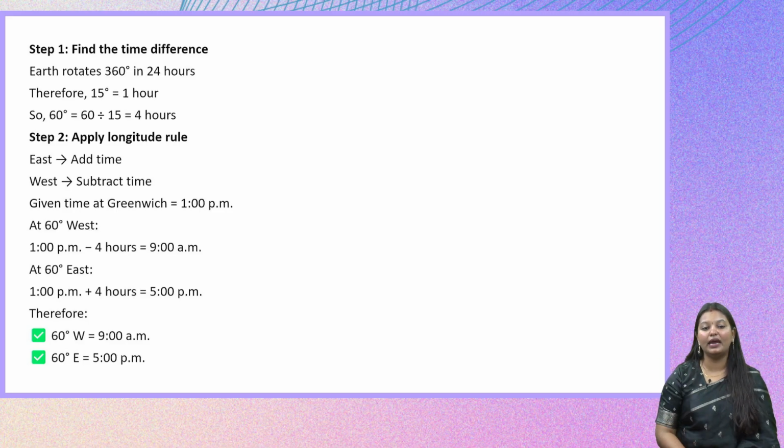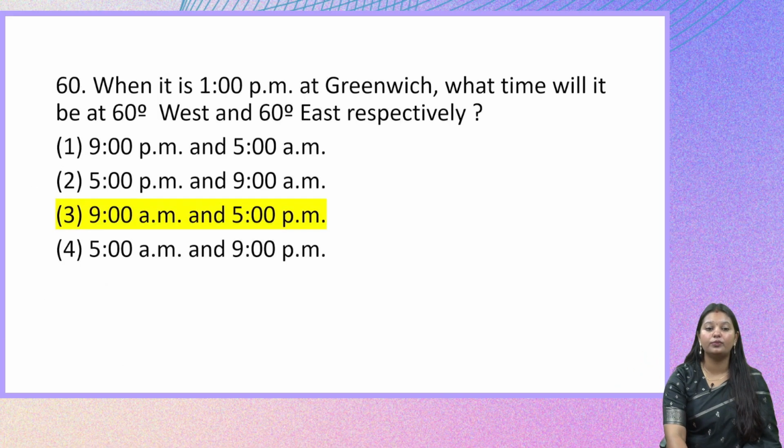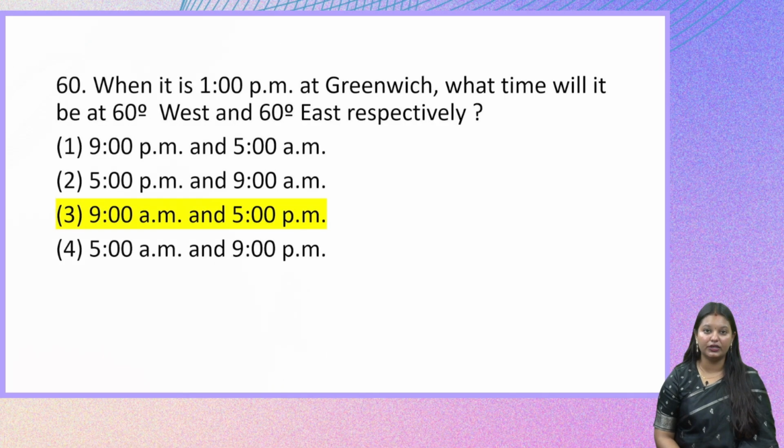The given time at Greenwich is 1 p.m. So at 60 degrees west, we subtract 4 hours: 1 p.m. minus 4 hours is 9 a.m. And at 60 degrees east, we add 4 hours: 1 p.m. plus 4 is 5 p.m. So it will be 9 a.m. at 60 degrees west and 5 p.m. at 60 degrees east. So the right option here will be option 3.